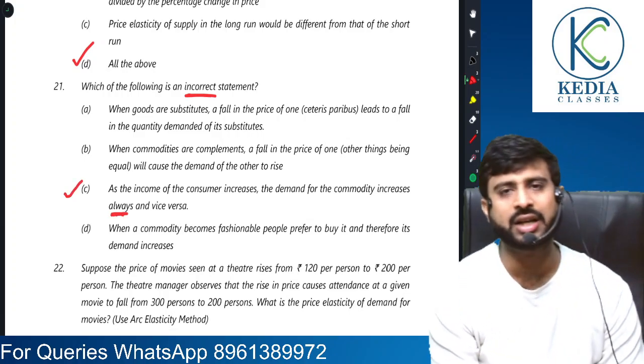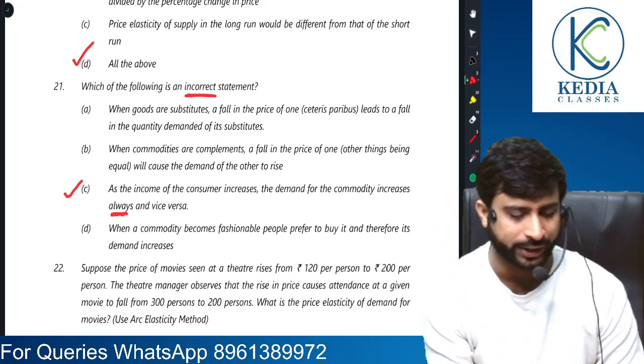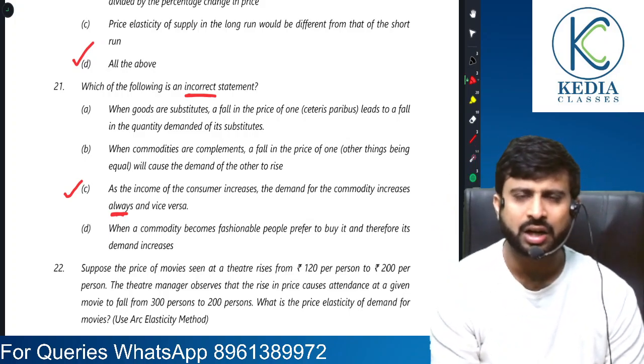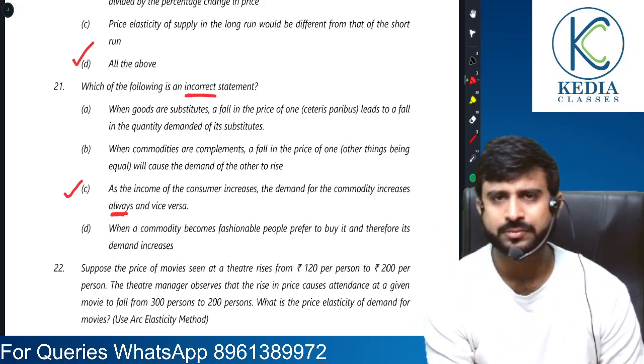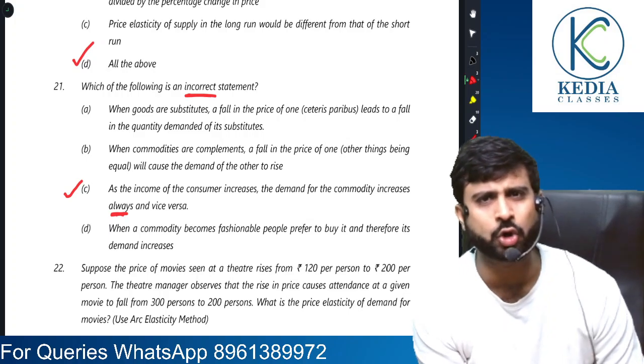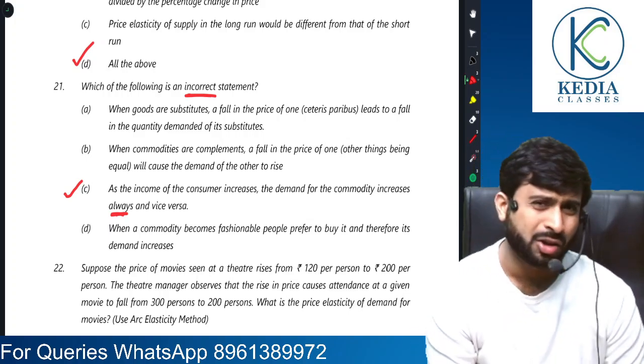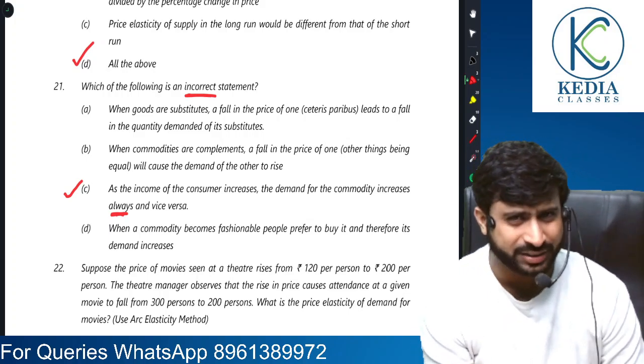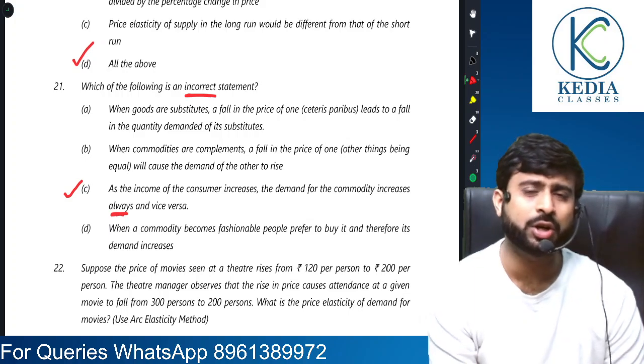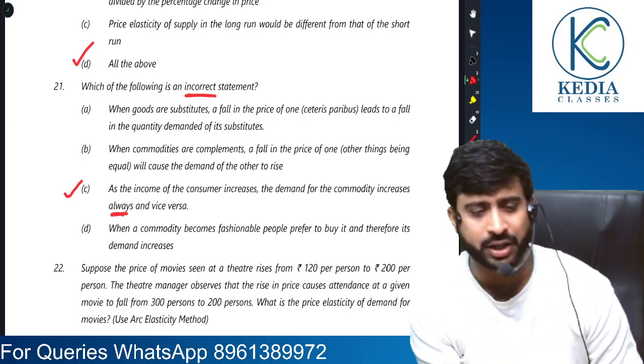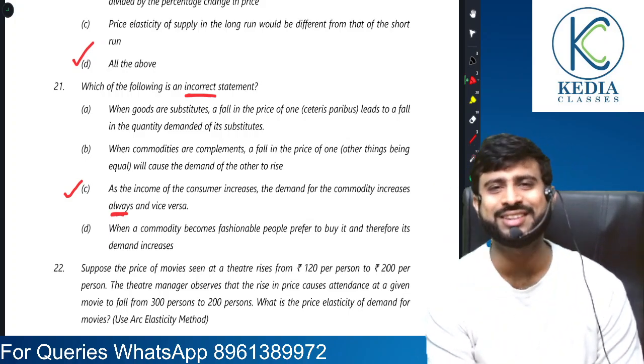As the income increases, demand increases always, and vice versa. Friends, this is the answer, as this is the wrong statement. I will tell you why. Yes, a rise in income leads to a rise in demand for a normal commodity, but for an inferior commodity, is that the case? No. For an inferior commodity, a rise in income will lead to a reduction in demand. So our answer would be C here.